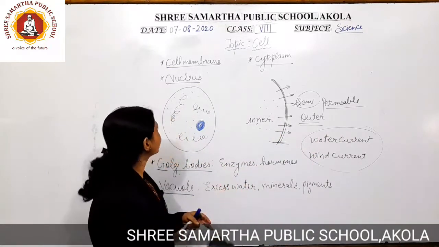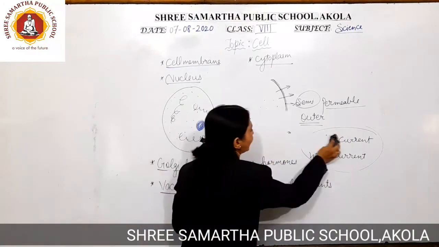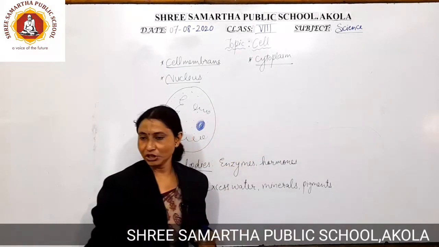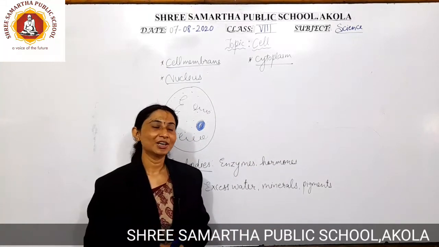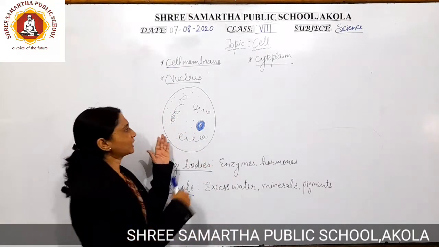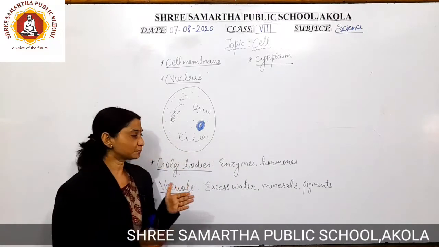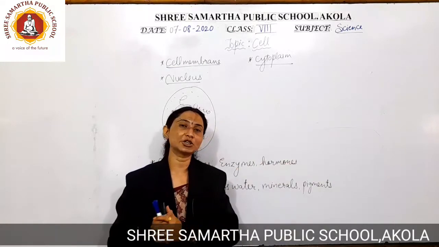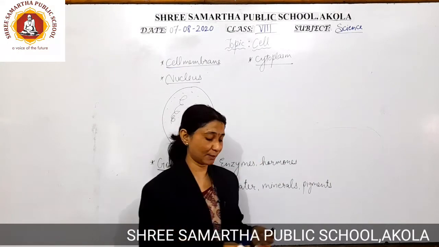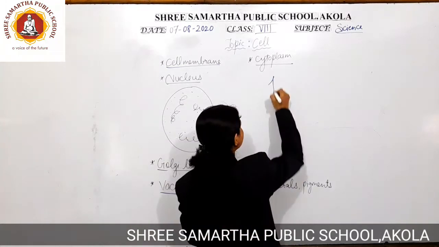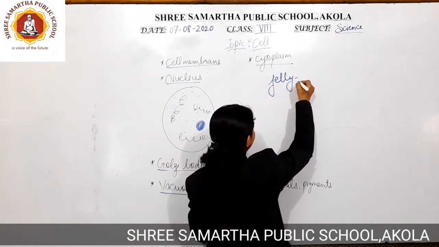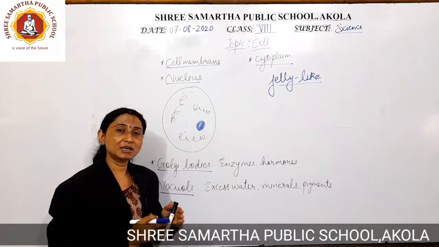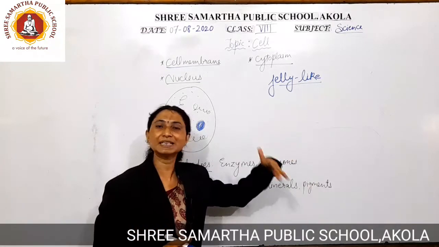Now, secondly, we have the cytoplasm. Cytoplasm is a jelly-like structure. Now, what exactly is the cytoplasm going to do? Why do we call it a jelly-like substance? Because it is a semi-solid, jelly-like substance which is present inside the cell.